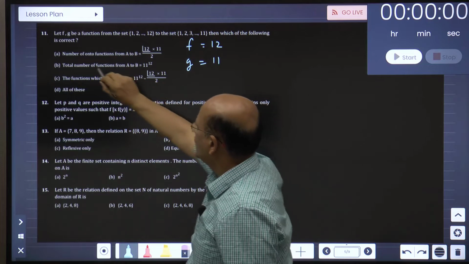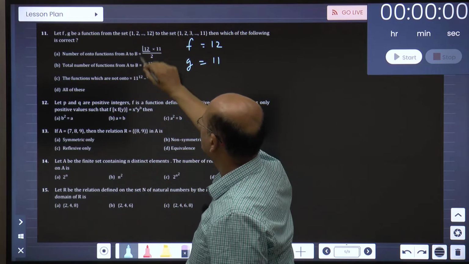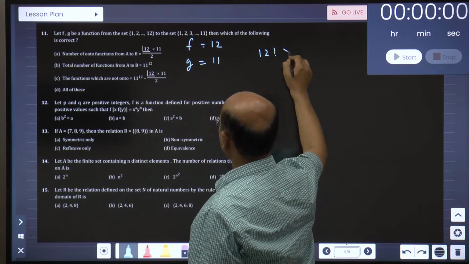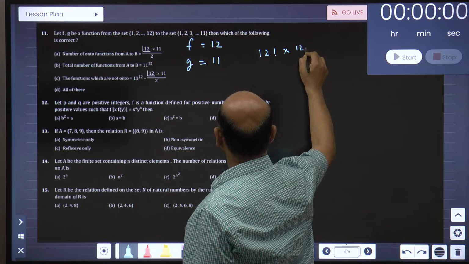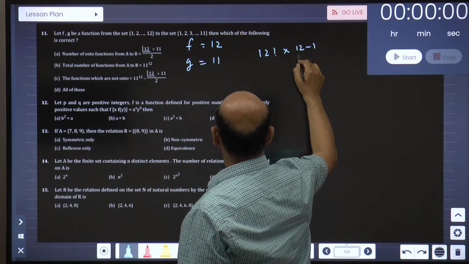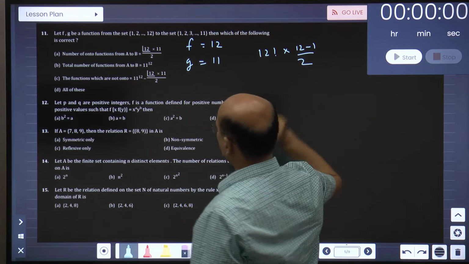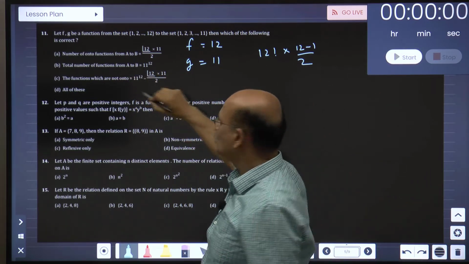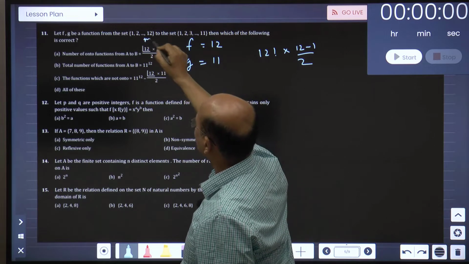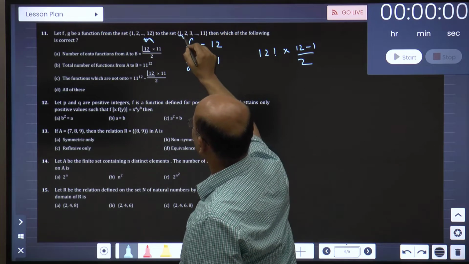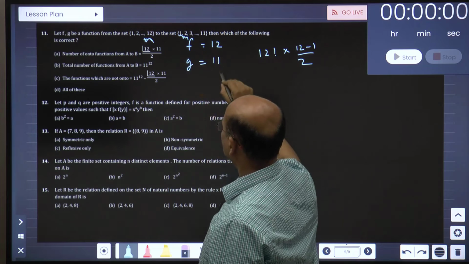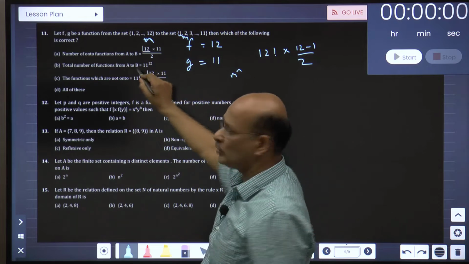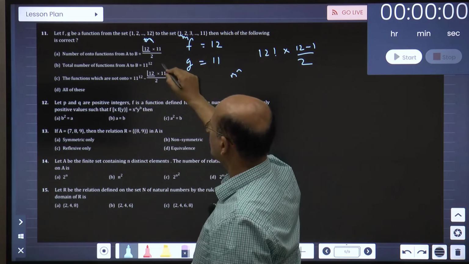But I believe the number of onto functions from A to B is 12 factorial into (12 minus 1) upon 2, this is true. Then the number of functions from A to B, remember, this is n and this is m, is always m raised to n. This also in the note I had given you. So this is also true.